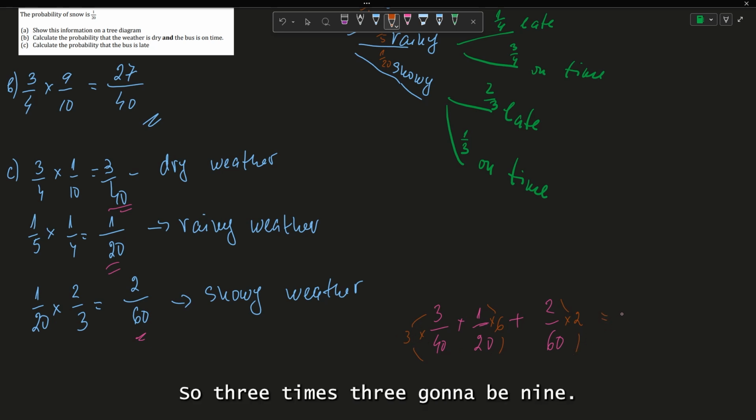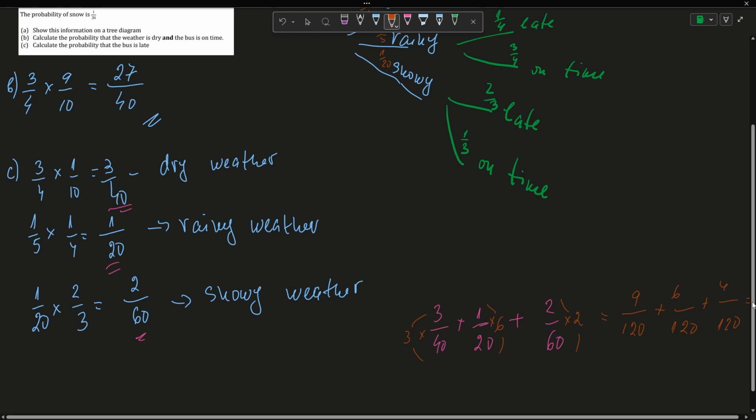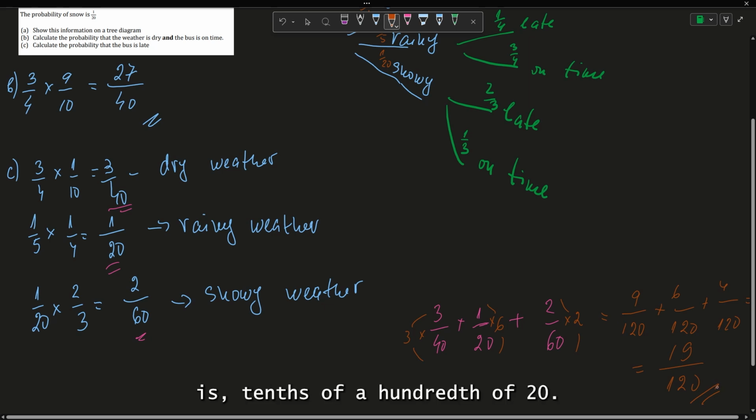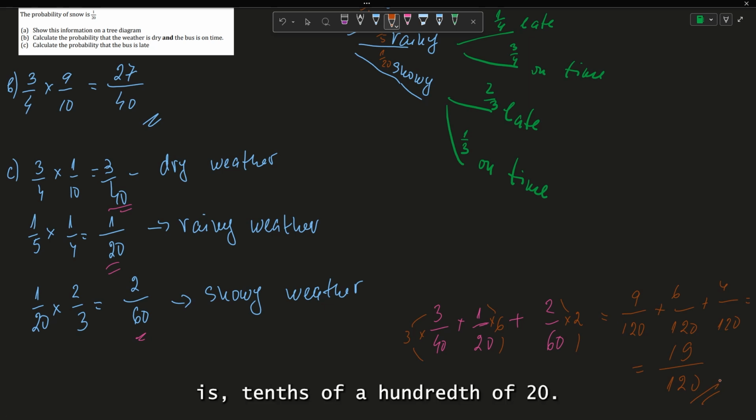So 3 times 3 is 9, over 120. Then 6 times 1 is 6, again over 120. And then here I have a 4 over 120. So if I add them, I'm gonna have 9 plus 6 is 15, plus 4 is 19, over 120. So the probability that the bus is late is 19/120.